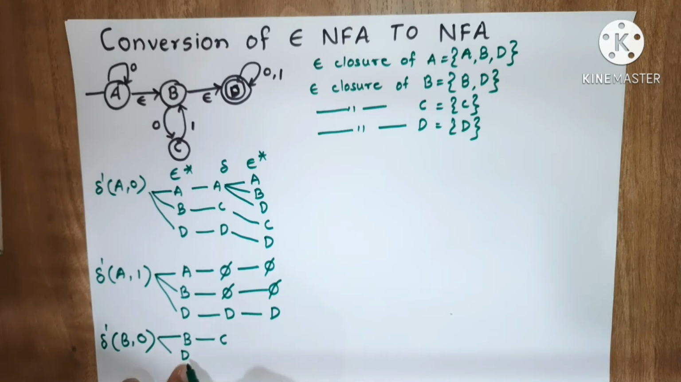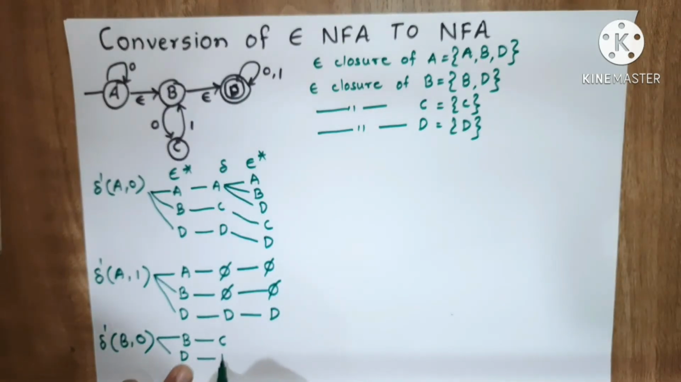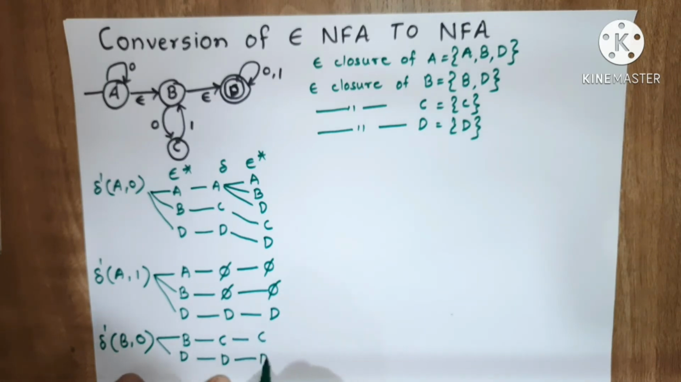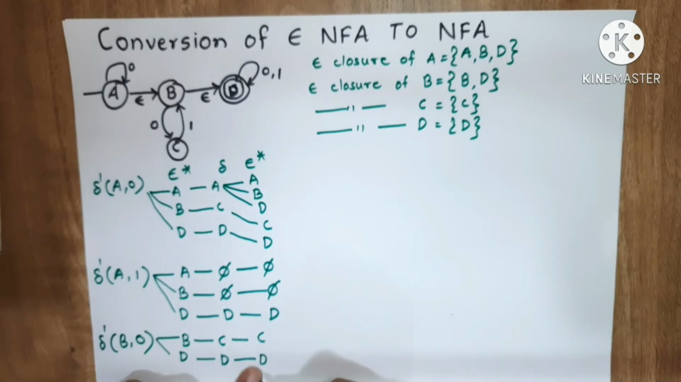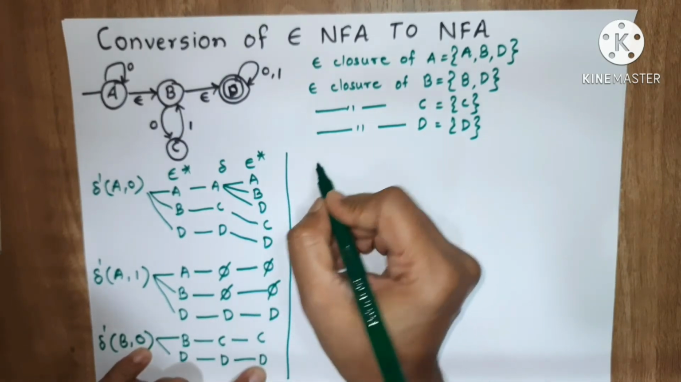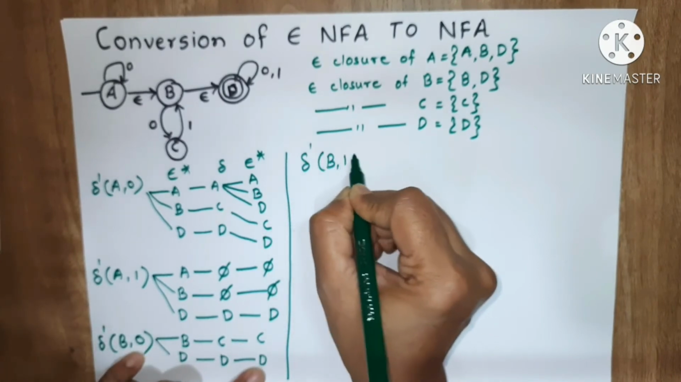Then transition of D on 0 is D only. Now again we have to find out the epsilon closure of this C state. So epsilon closure of C is C only, and epsilon closure of D is D. So C and D are the states to which B on 0 will go. So now we have to find out transition of B on 1.